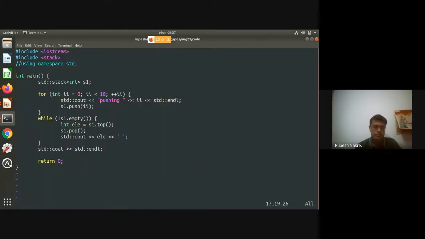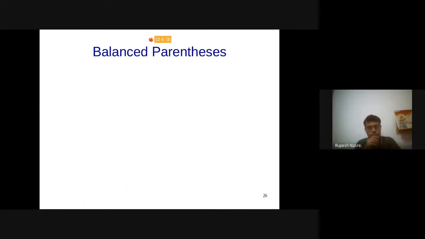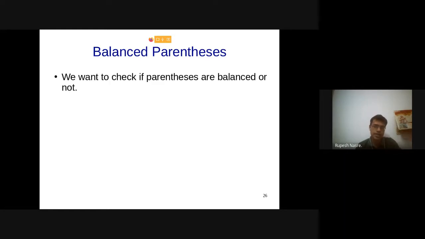All right. So we'll move ahead from here. Okay. So one specific application that comes up, and although I'm showing it in the context of balanced parenthesis, this is a very common application which you can think about as you imagine different kinds of parentheses. Right? So what is this problem? This says that we want to check if parentheses are balanced or not, given an expression of only parentheses, right?